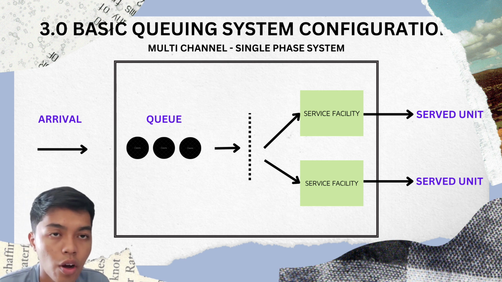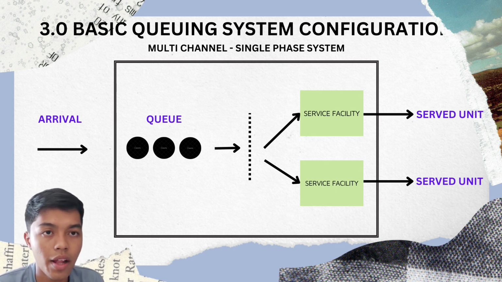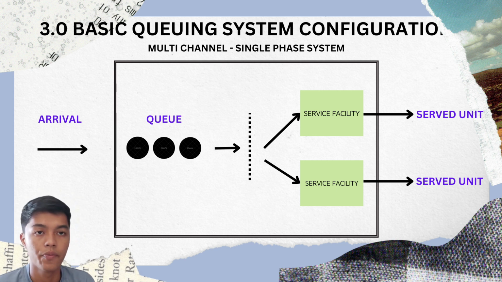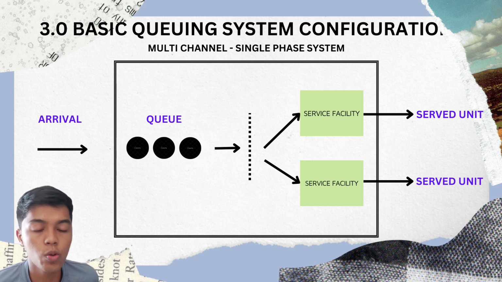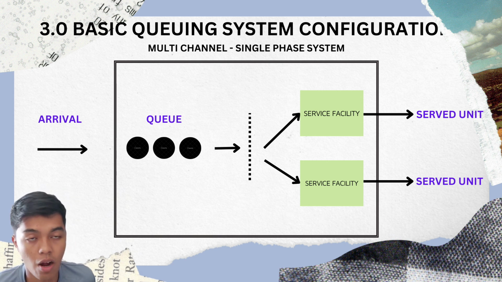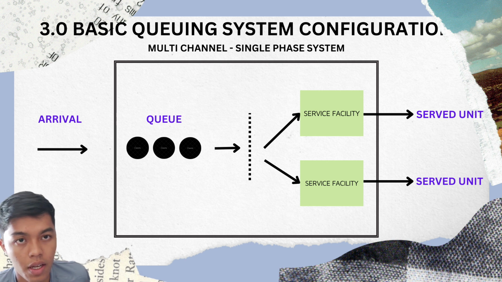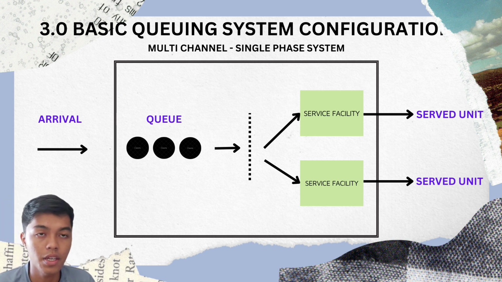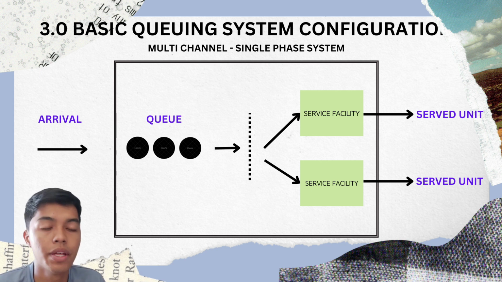First, the arrival of customers. After they select items at the shelf at Mr. DIY, they will queue to be served at the counter. After they arrive at the service facility, they will make the payment and exit Mr. DIY.